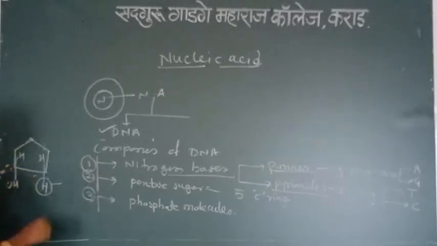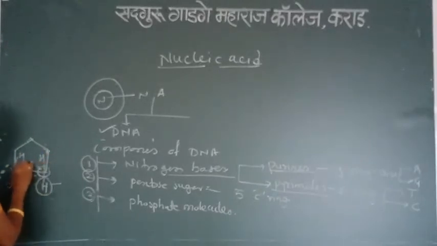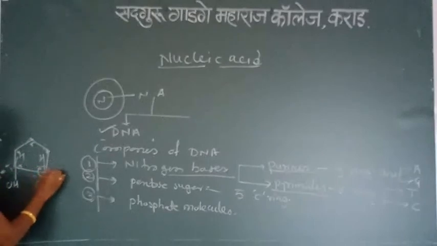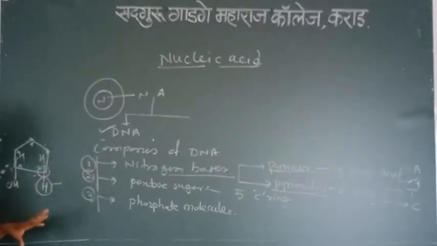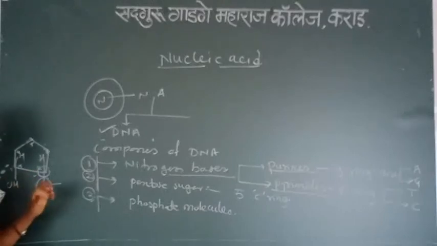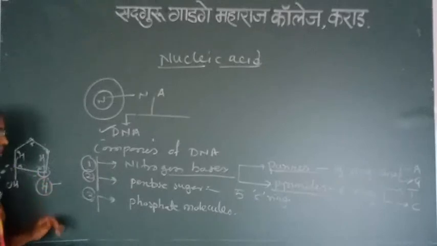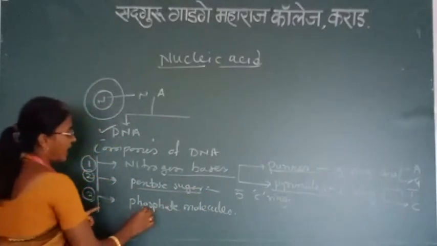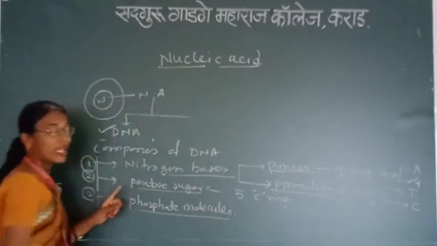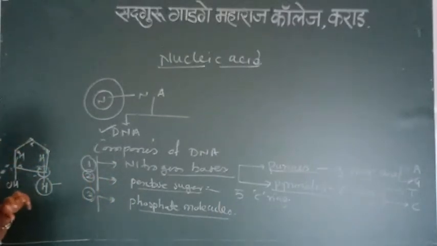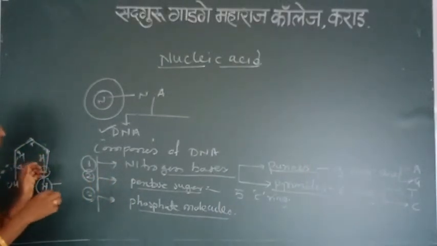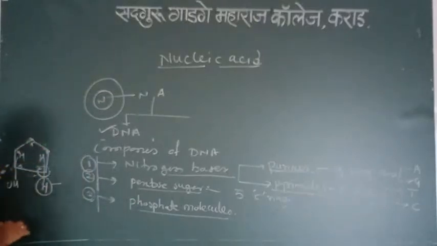This is the first, second, third, fourth and fifth carbon. The second carbon has one less oxygen, that's why it is called deoxyribose sugar. Such a pentose sugar is present, and the phosphate molecules are linked with a bond and form a structure.